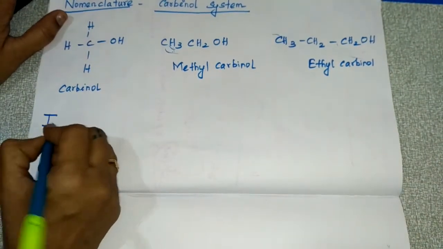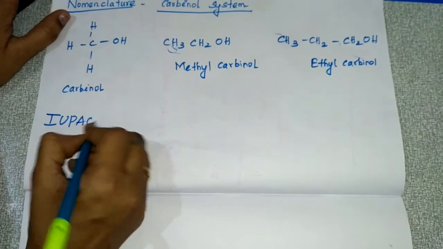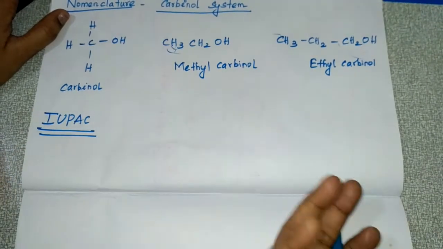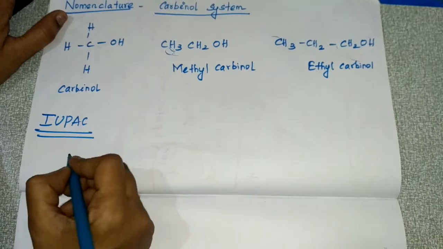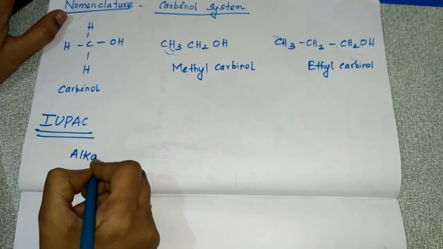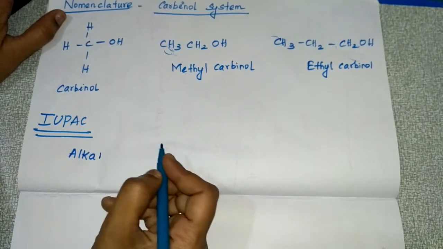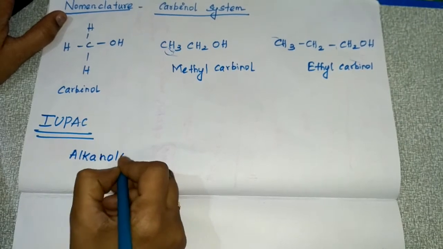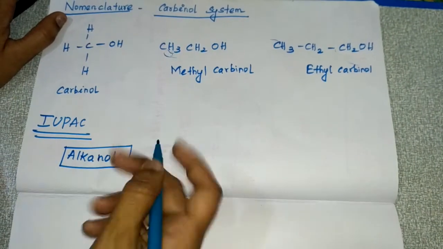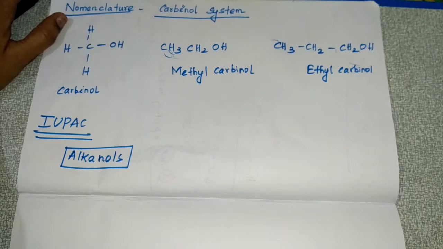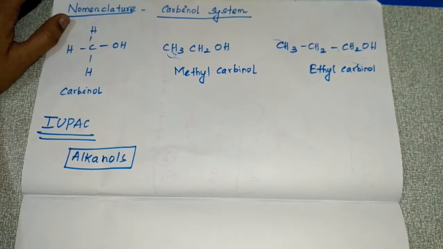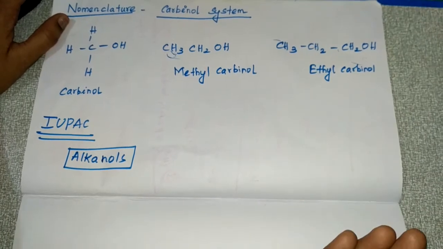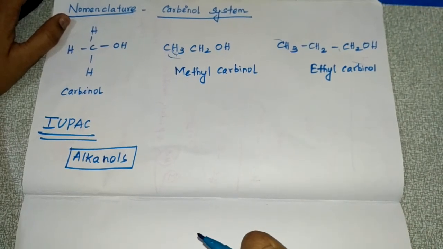And next, the IUPAC system. In the IUPAC system, alcohols are named as alkanols. So if methyl alcohol is present, how will you name it? Methanol. Ethyl alcohol is named as ethanol. So this is for the lower members, I'm saying.